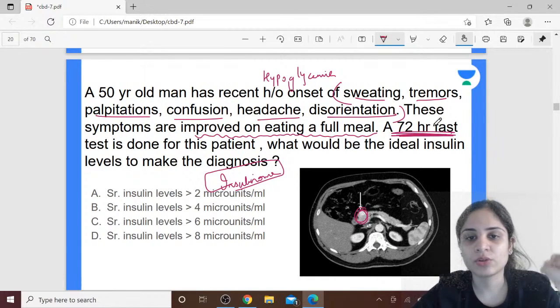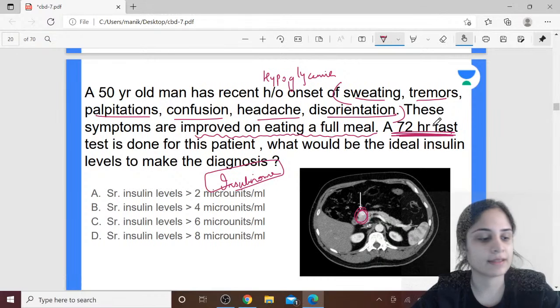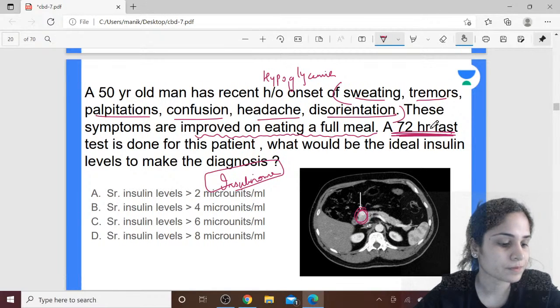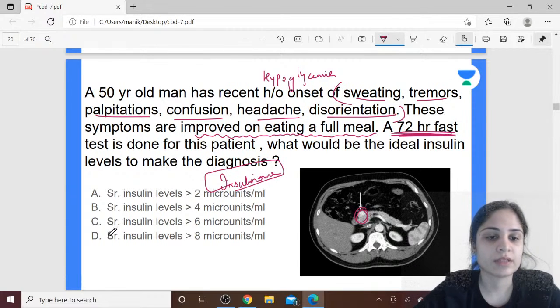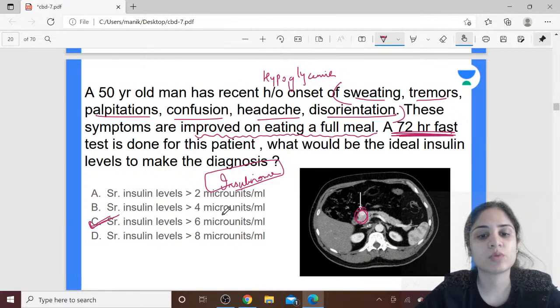But if you have a tumor that is producing insulin continuously, that level of serum insulin should be on the higher side than normal. Staphylococcus is also saying C. So the correct answer over here is, if on diagnosis the serum insulin level is more than 6 microunits per ml, that means you are having an insulinoma.